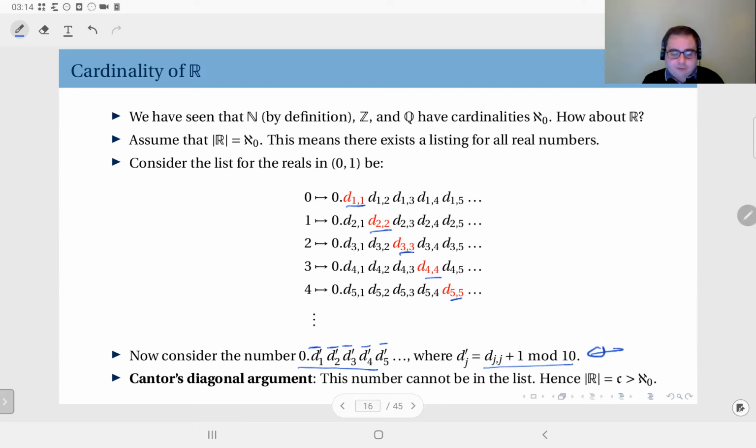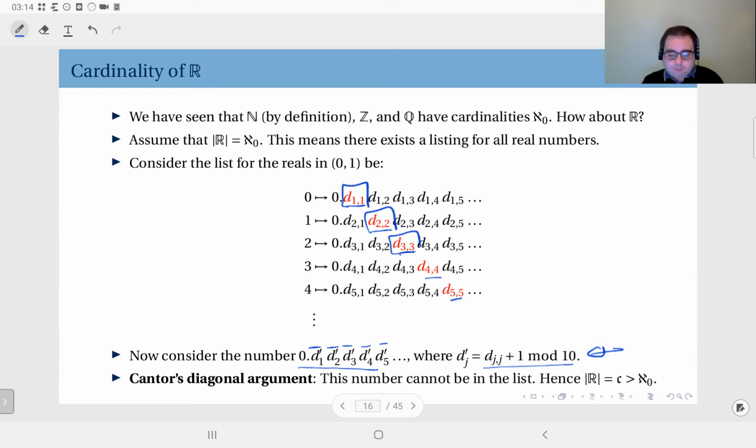So take the first digit from the first real number, the second digit from the second real number, the third digit from the third real number, and so on. And each of those digits that you take, modify it. Here I'm incrementing them because it's easier to define this way.